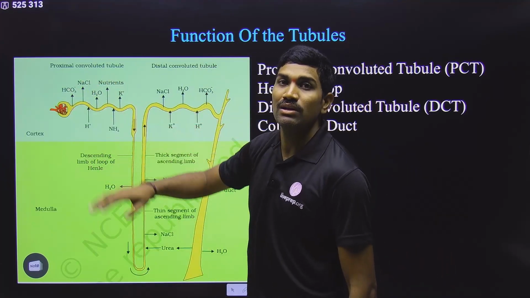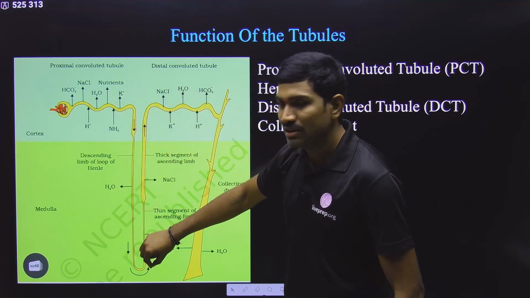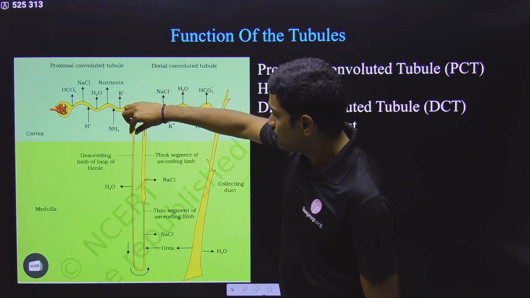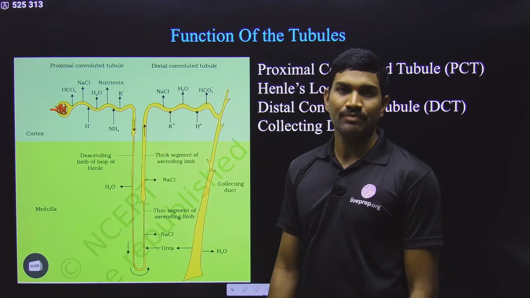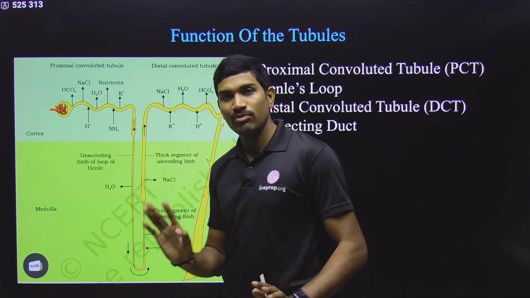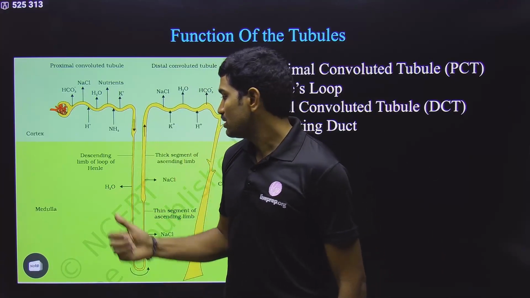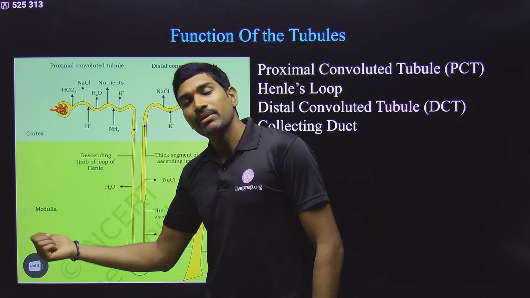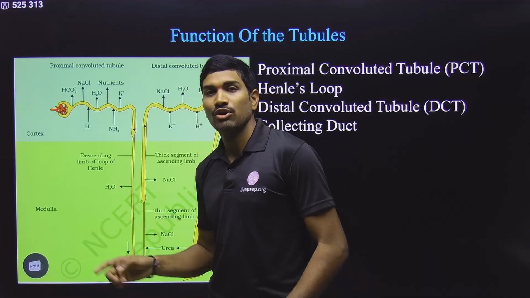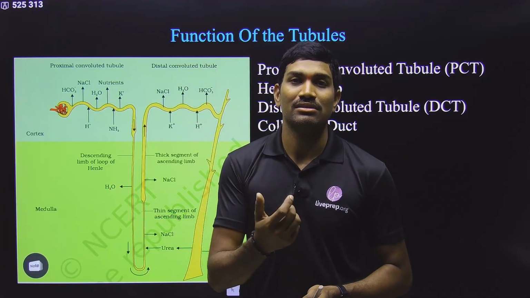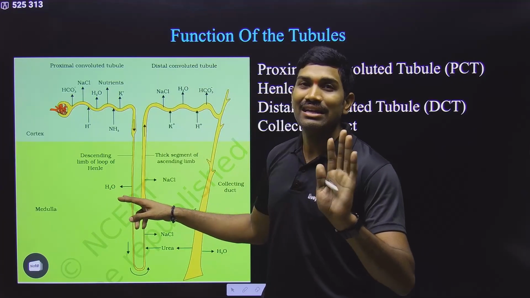This is for the proximal convoluted tubule. Then the filtrate keeps moving into Henle's loop. In Henle's loop, the descending loop is thin. Please remember, the descending loop is thin, and in this thin descending loop, water is reabsorbed. This descending loop is permeable to water, but reabsorption of ions like Na plus, Cl minus, K plus is very rare.